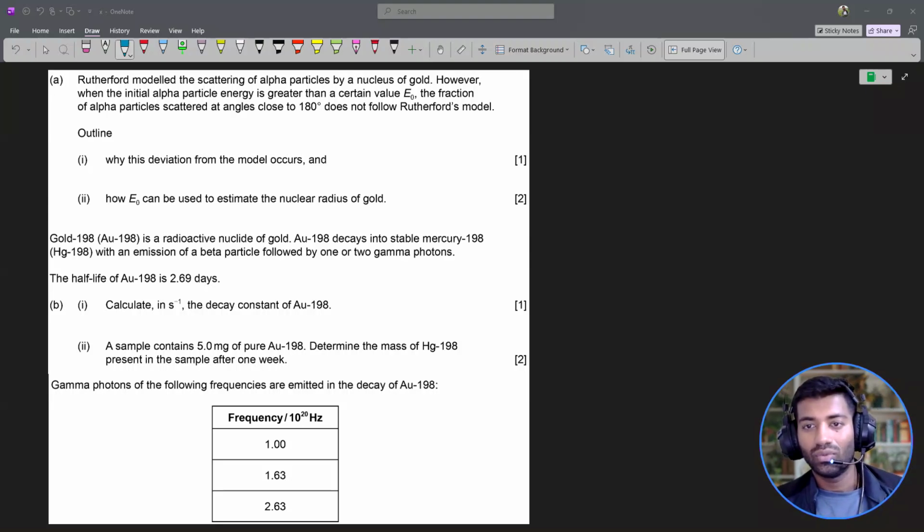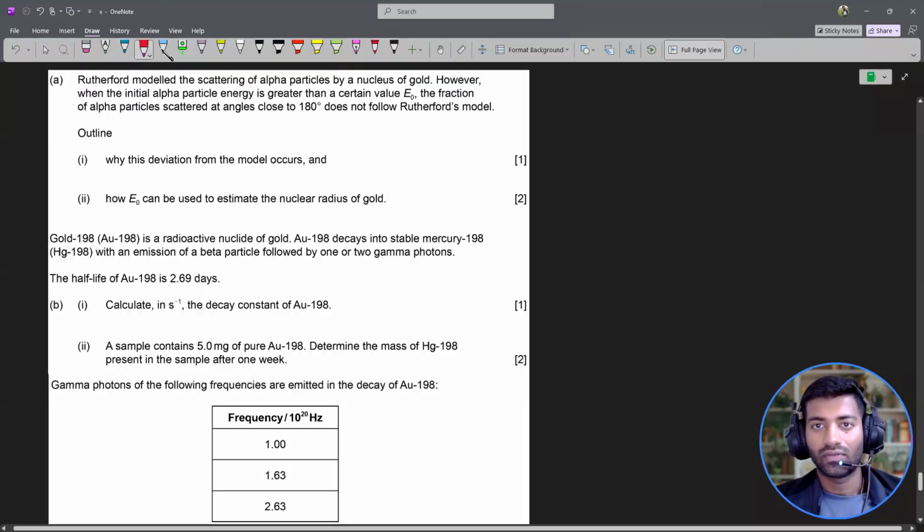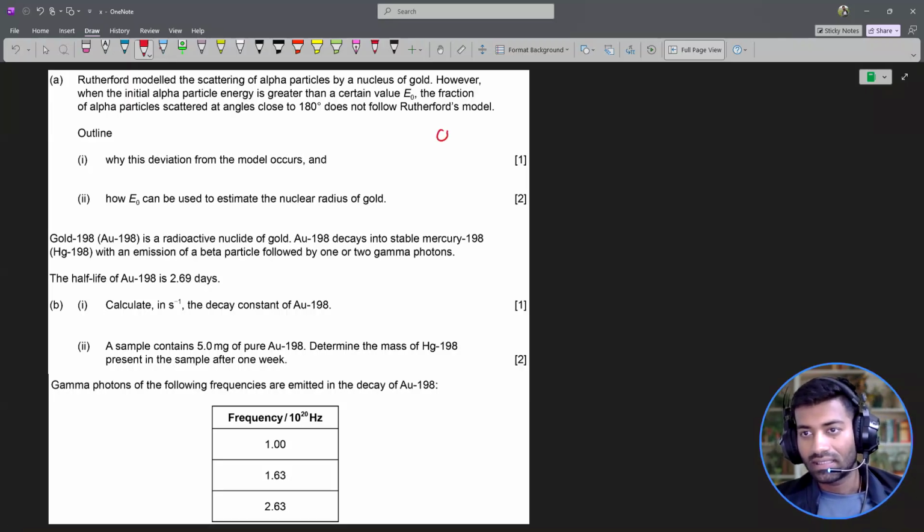How can E naught be used to estimate the nuclear radius of gold? Interesting thing, if you recall from Unit E, the alpha particle is starting from a really far away distance, right, with all the kinetic energy. The whole purpose behind the alpha particle and the gold nucleus being really far apart is to enforce the fact that the electrical potential energy of the system initially is zero, so that the only energy the alpha particle has is purely kinetic.